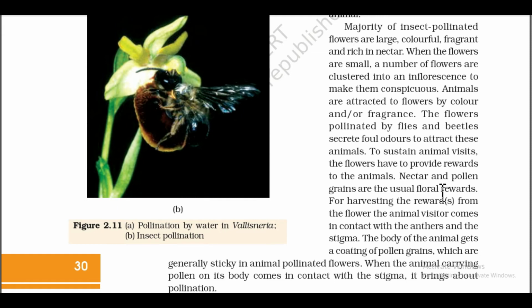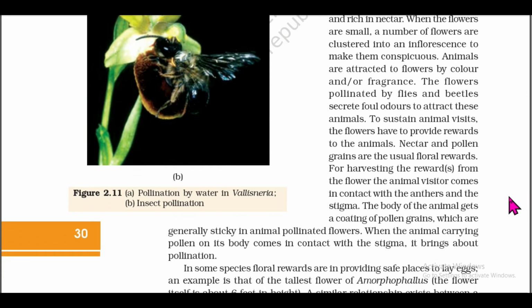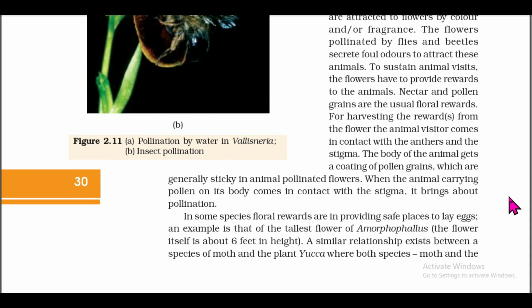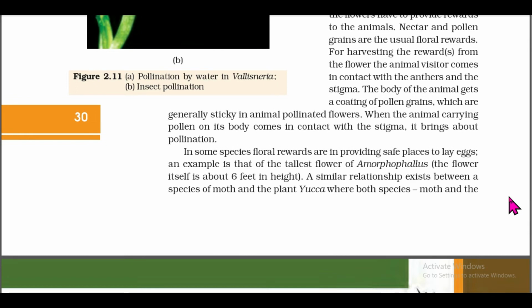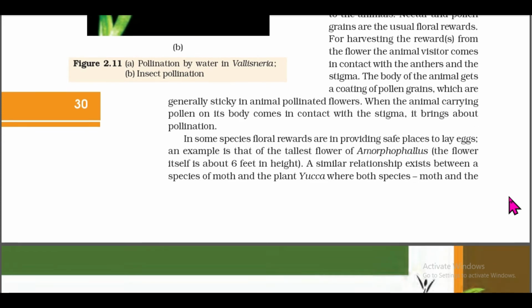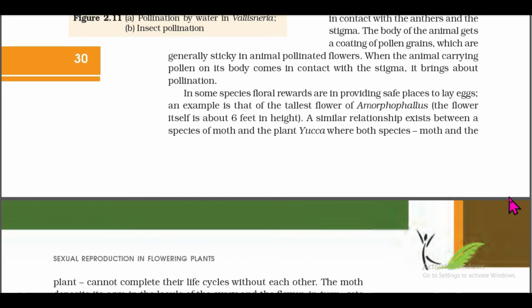For harvesting the rewards from the flower, the animal visitor comes in contact with the anthers and the stigma. The body of the animal gets a coating of pollen grains, which are generally sticky in animal-pollinated flowers. When the animal carrying pollen on its body comes in contact with the stigma, it brings about pollination. In some species, floral rewards are in providing safe places to lay eggs.